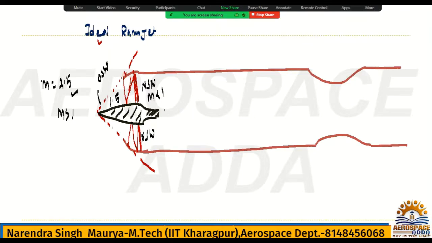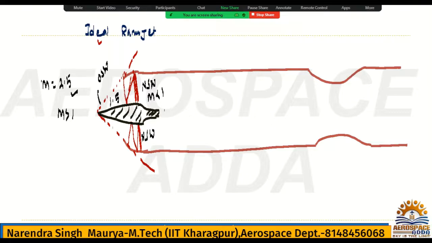So you can understand here, in this case two conditions are happening at the same time. What is that? The supersonic flow is reduced, but it does not become subsonic. It is supersonic, but the intensity of the Mach number is reduced. Suppose earlier the Mach number was 3, then after oblique shock it becomes 2 or 1.5 or 2.5 something.